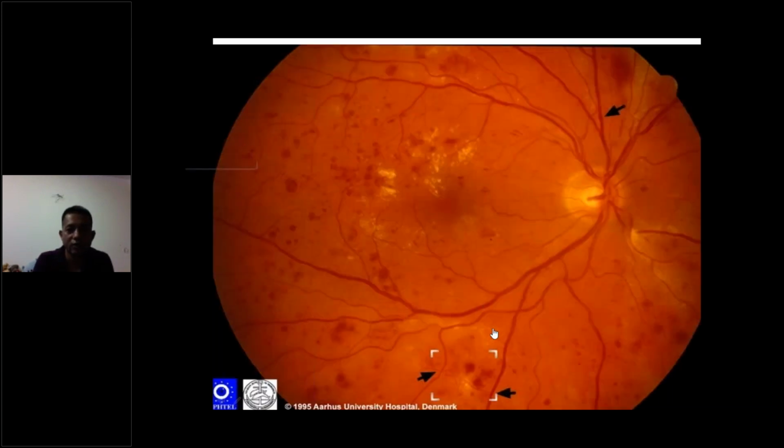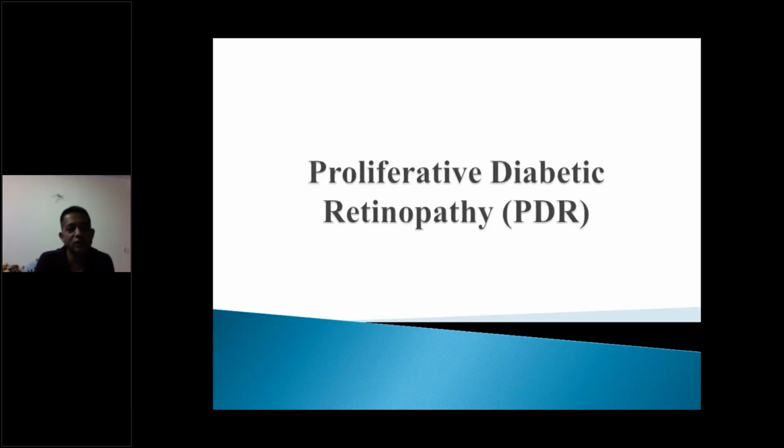Again, same over here, you can see IRMA, you can see this is an arteriole, a small venule, and then you can see a collateral circulation developing between them. So these are all signs of non-proliferative diabetic retinopathy. What we talked about was hemorrhages, microaneurysms, hard exudates, cotton-wool spots, and also IRMA and venous beading.